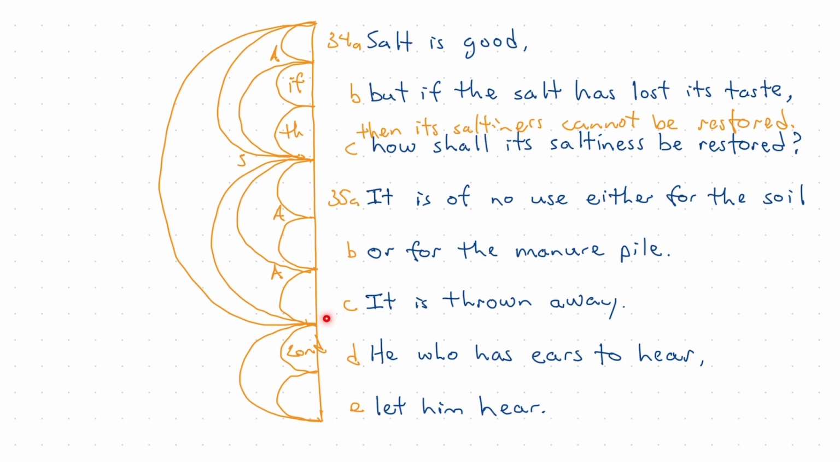The word then that comes to mind as I consider this hinge right here, this relationship, is therefore. Therefore, he who has ears to hear, let him hear. And so I'm going to mark this as an inference and draw one arc over the top. And this is how I would arc Luke 14:34 to 35.